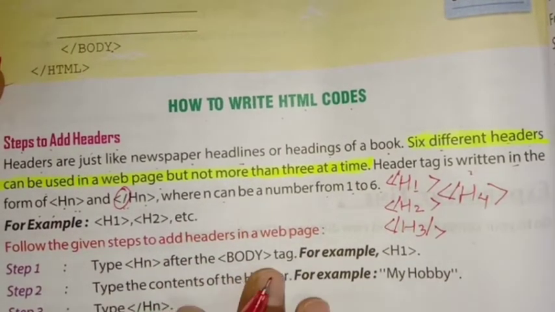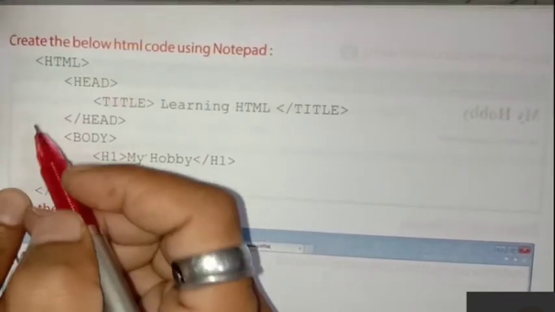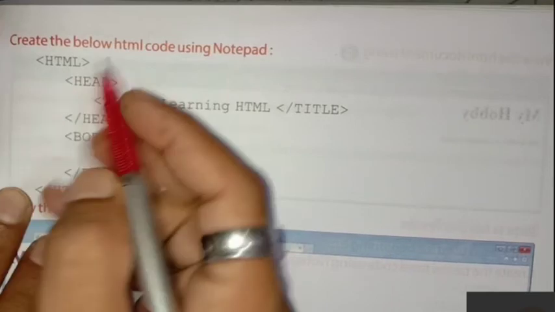So follow the given steps to add headers in a web page. Type hn after the body tag. For example, we can see in the program, so we will understand much better. Here is the structure provided. Very first, what will come? HTML. This is your starting tag.